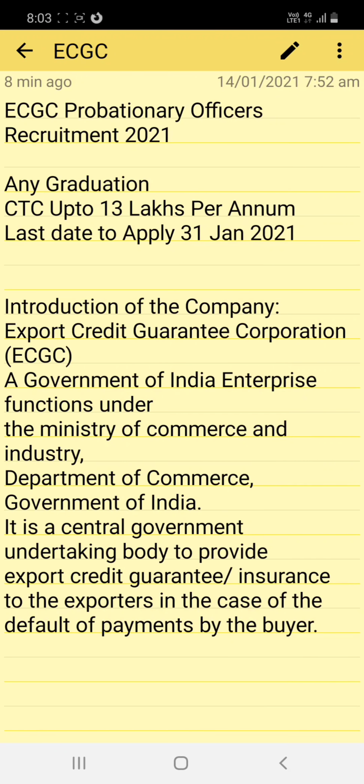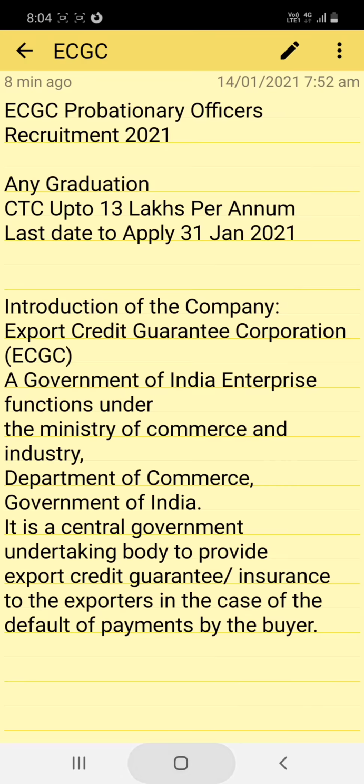Today we will explore one of the Government of India enterprise job opportunities. There are a lot of job opportunities for probationary officers. Let's see how to apply for this Government Enterprise Probationary Officers Recruitment 2021.